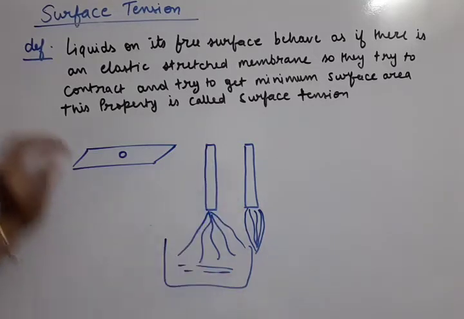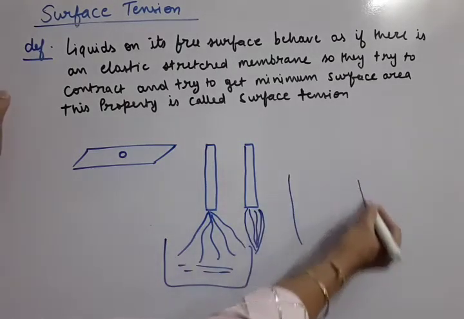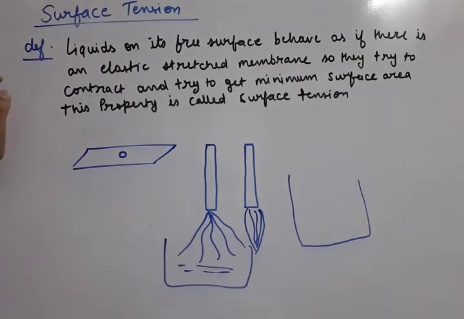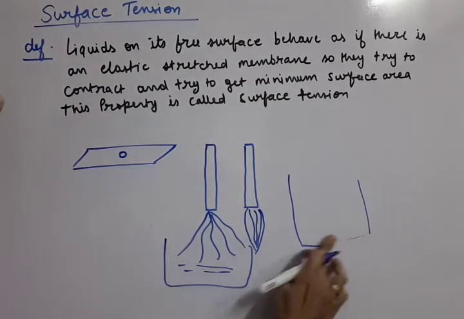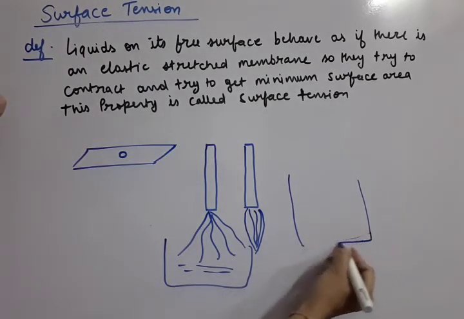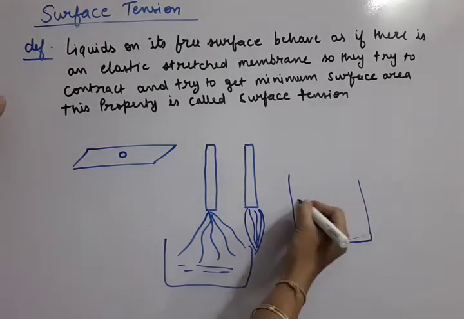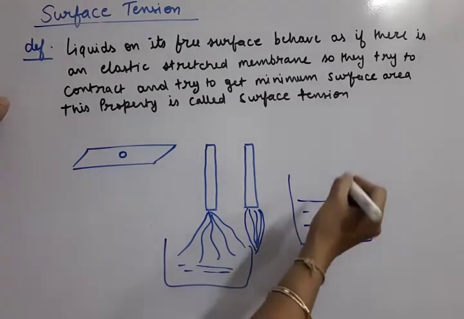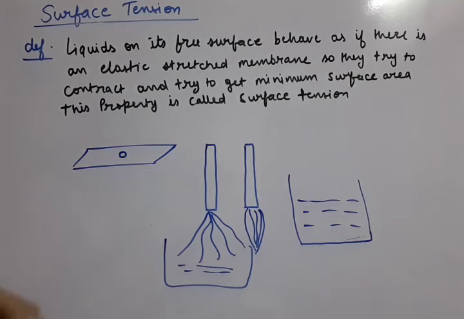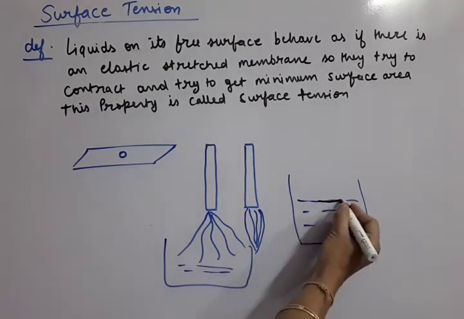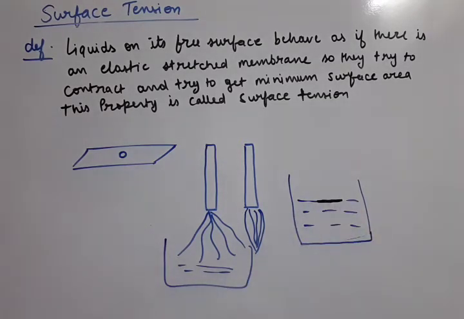In the same way, third example: in any liquid container, if a light needle is placed just over the liquid, then the needle can be made to float over the surface of water in spite of being more dense. Why?